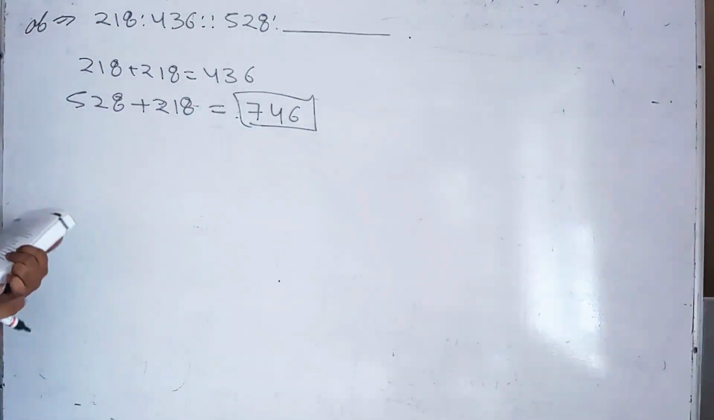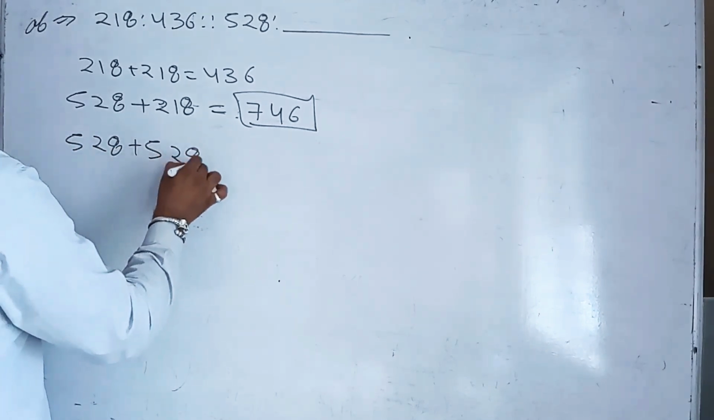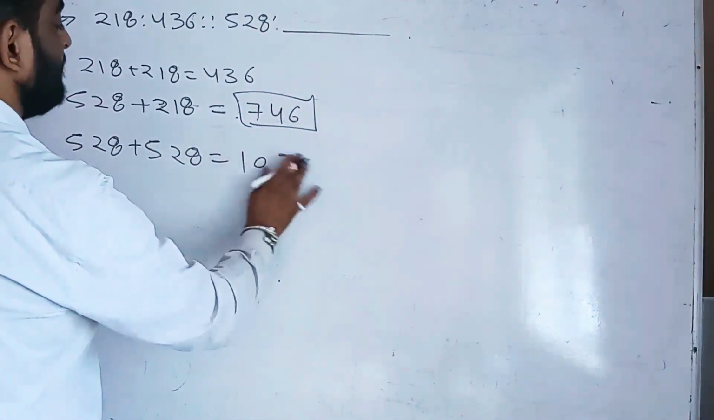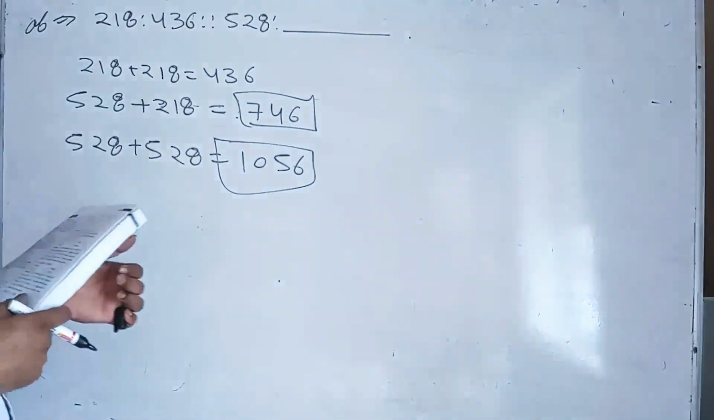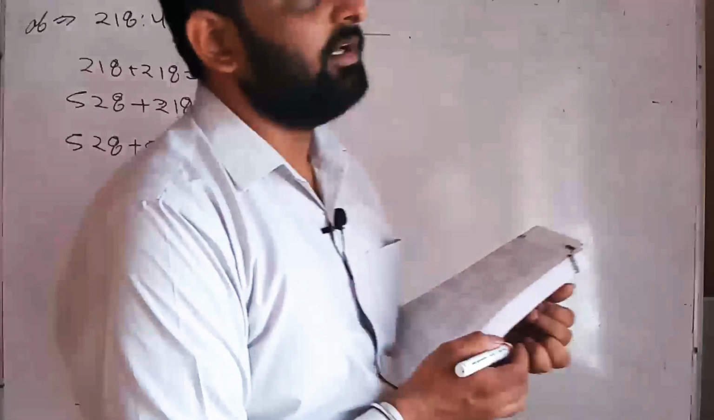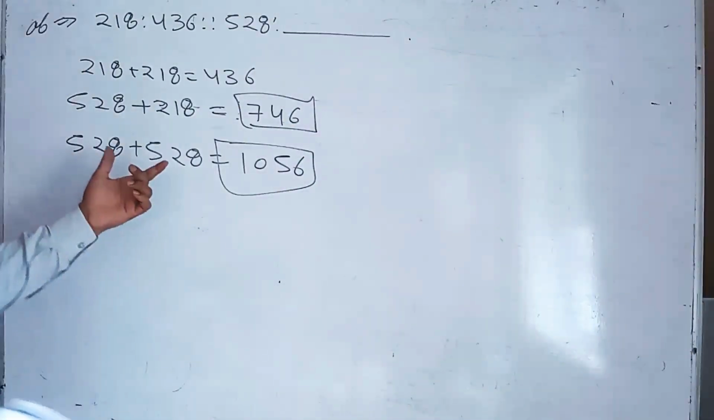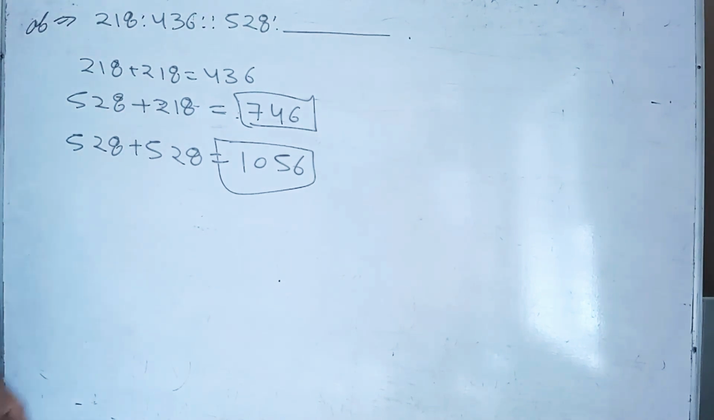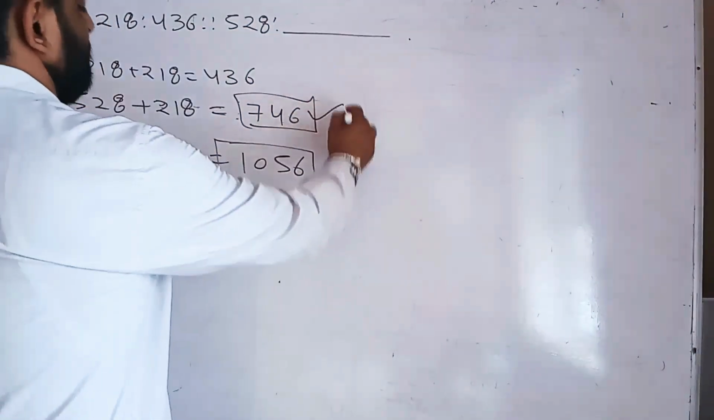746 is the answer. If the option is there, this may be the answer, but here 1256 is there. If you add the same number with the same number, we get 1056, but here the answer is 746.